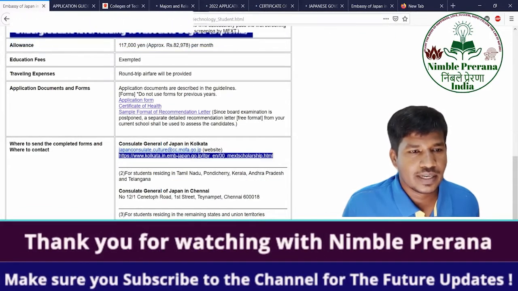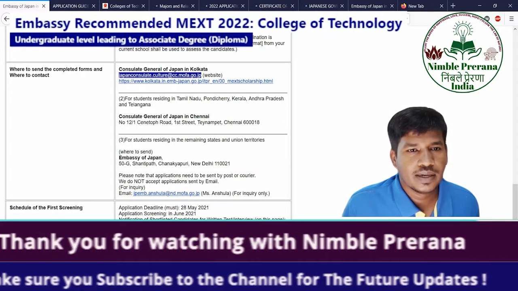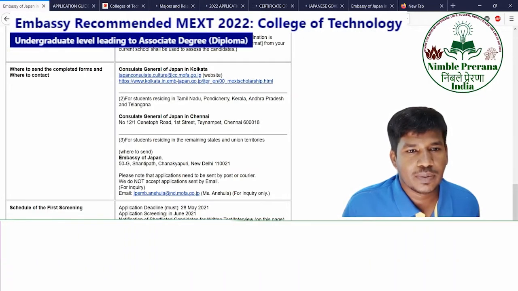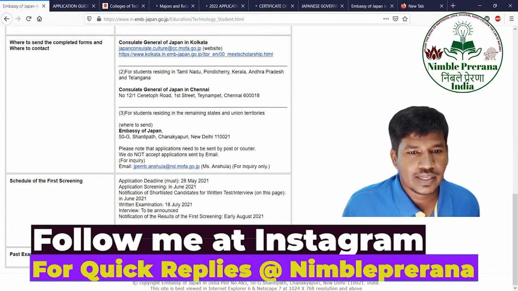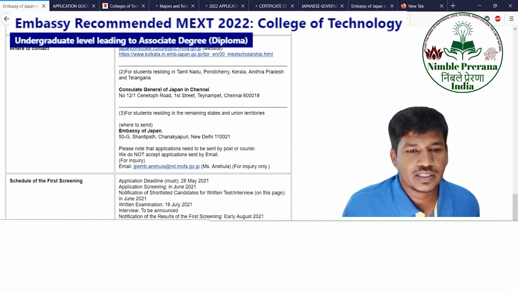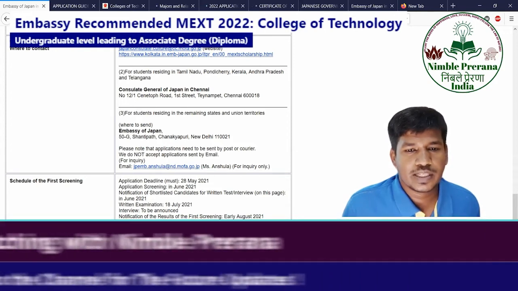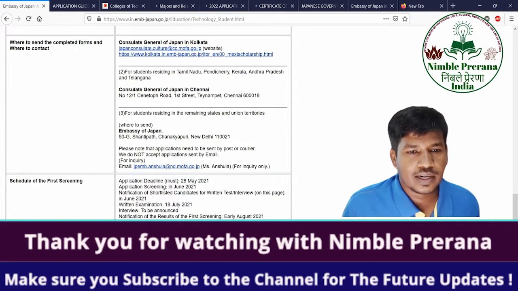These are the consulates you can approach for clarifications. This is the Japanese Consulate and Culture website, and this is the Kolkata website. On the schedule of screening, you can see the deadlines. 28 May 2021, application screening 1st June. Notification of shortlisted candidates is there. You can see these details. So these are important. Try to remember.